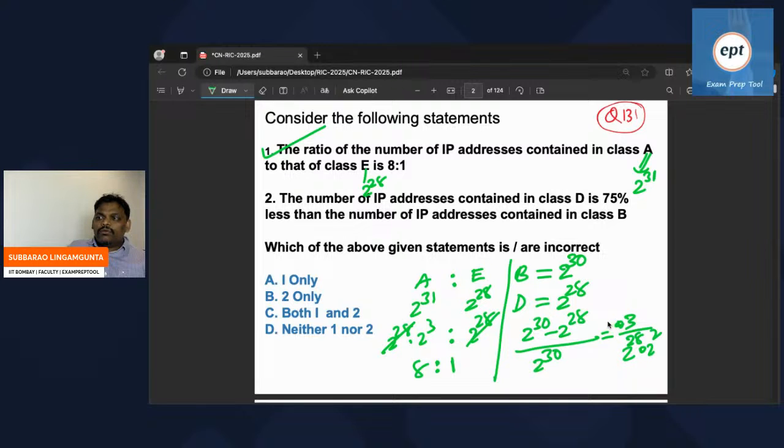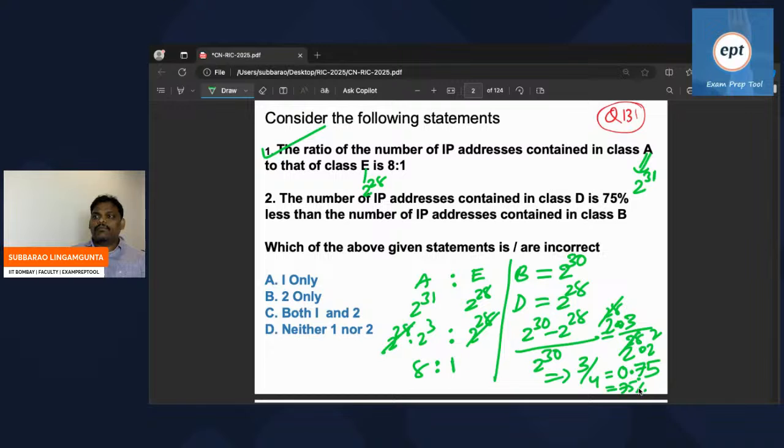This is going to be 2 power 28 common. So 2 power 28, 28 cancel. So 3 by 4, which is going to be 4 sevens 28. Right? I think 4 sevens 28 to remember. 7's 28. Next one, 28 to 4 16. Check once. 4 5 is 20. 4 5 is 20. 28 means 2 remaining, right? So 0.75, which is nothing but 75%.